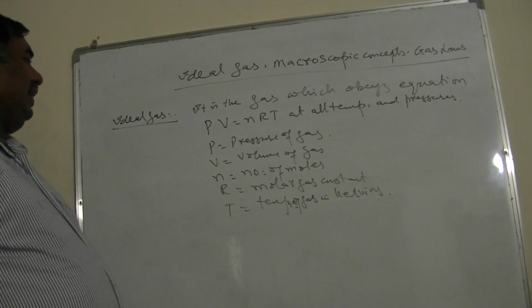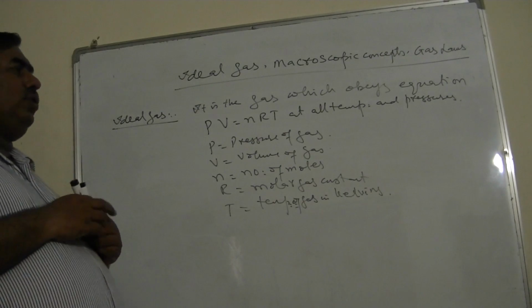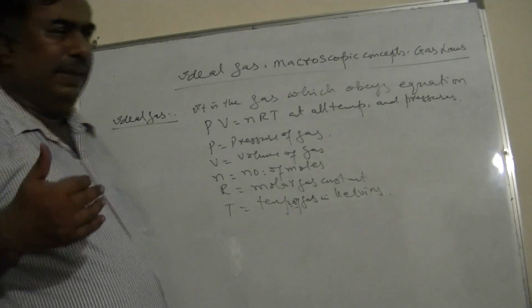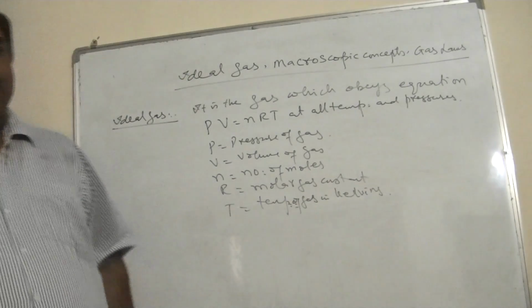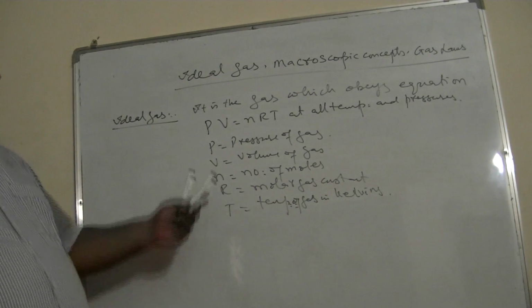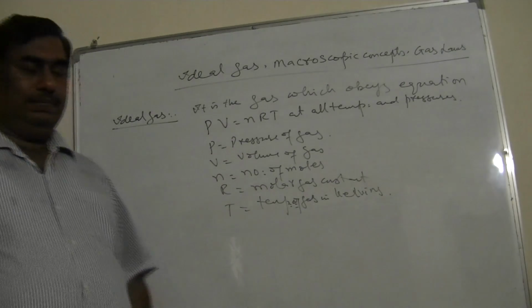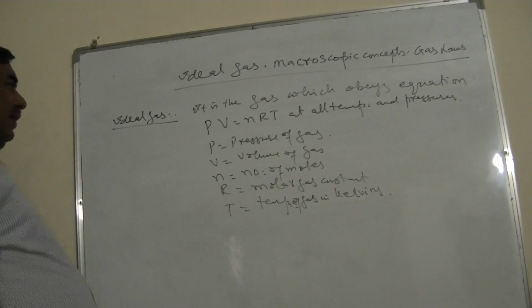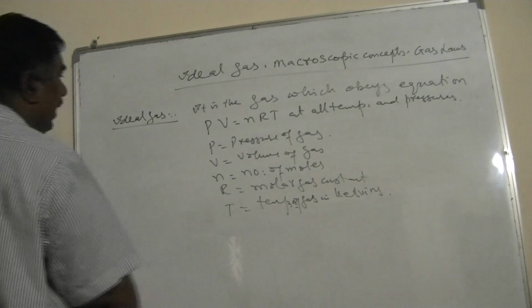Sometimes you can also write the basic assumptions of kinetic molecular theory of gases, 2 or 3, in order to explain the ideal gases. But this is also the definition accepted by the examiners. Now that's the ideal gas.